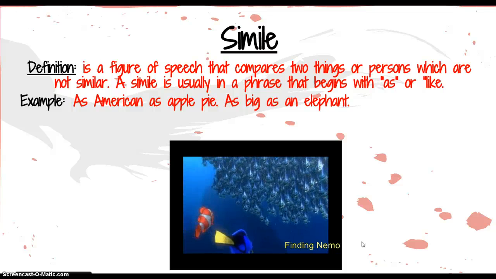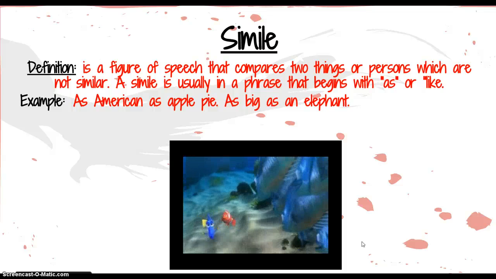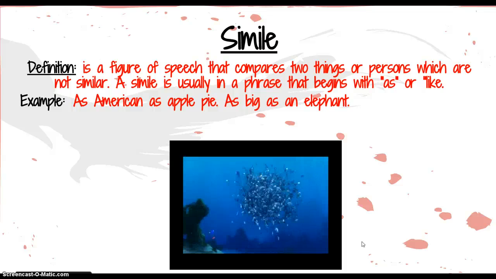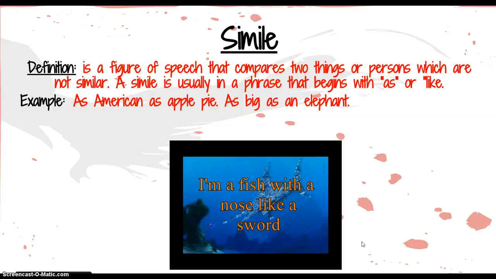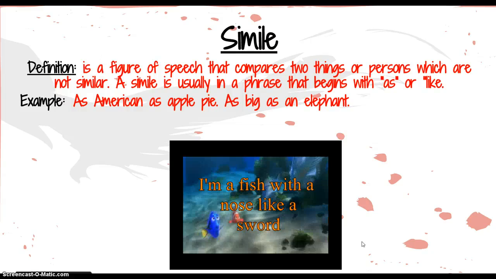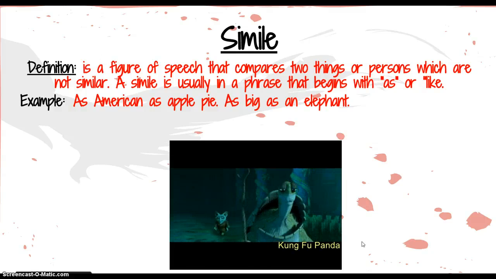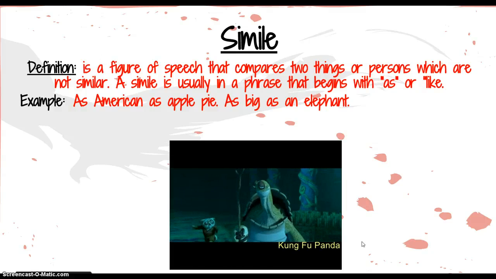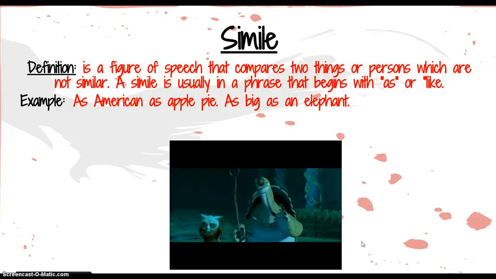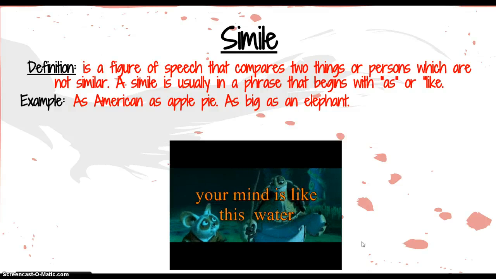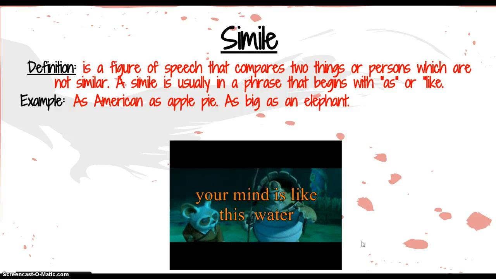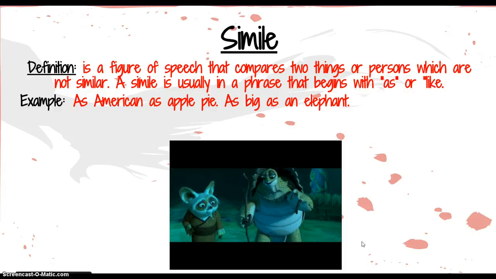Hey, you like impressions? Okay, just like a rehearsal show. So what are we? Think again. Oh, I've seen one of those. I'm a fish with a nose like a sword. It's a swordfish. Oh, hey, clown boy, let the lady guess. We have to do something. We can't just let him march on the valley and take his revenge. Your mind is like this water, my friend. When it is agitated, it becomes difficult to see.